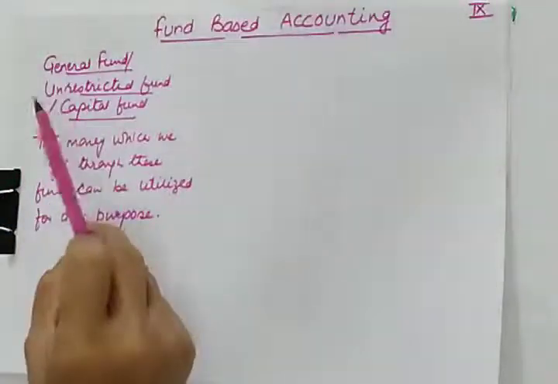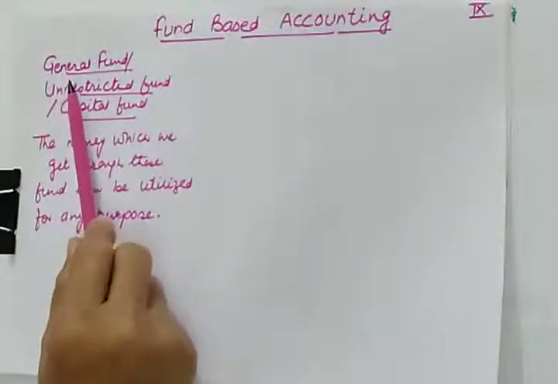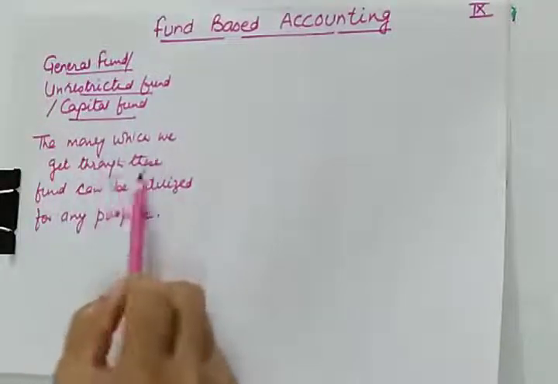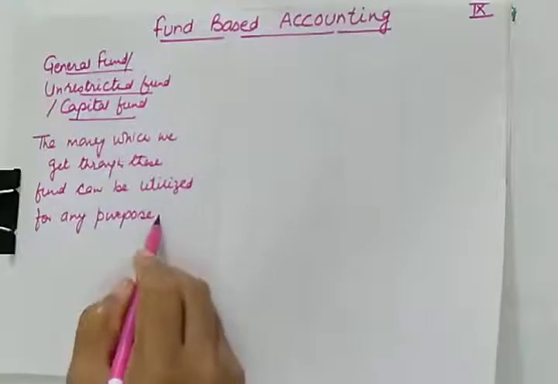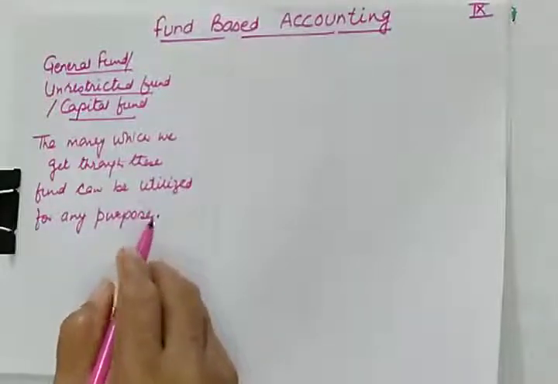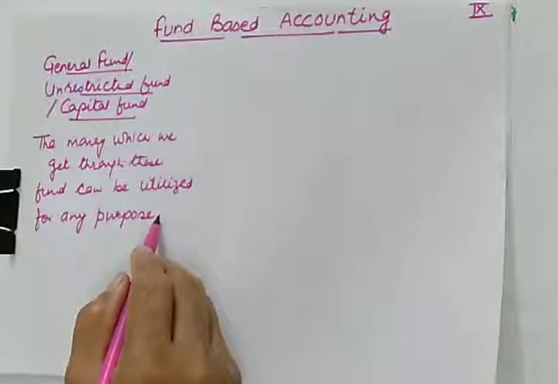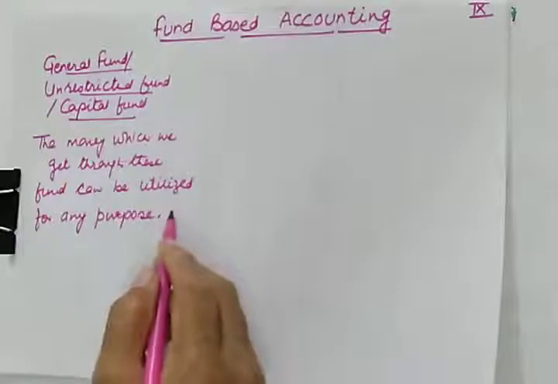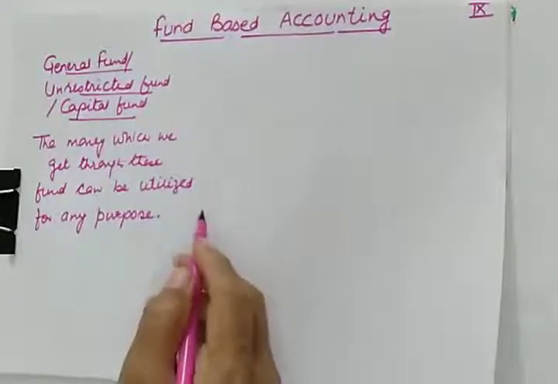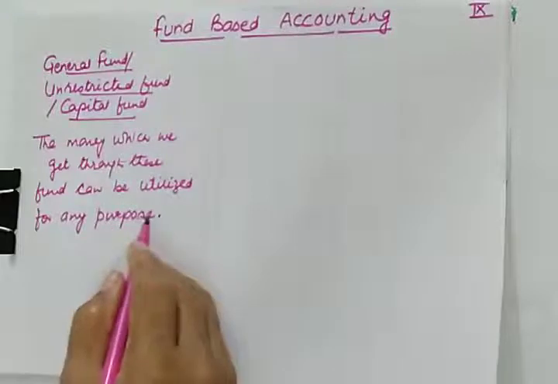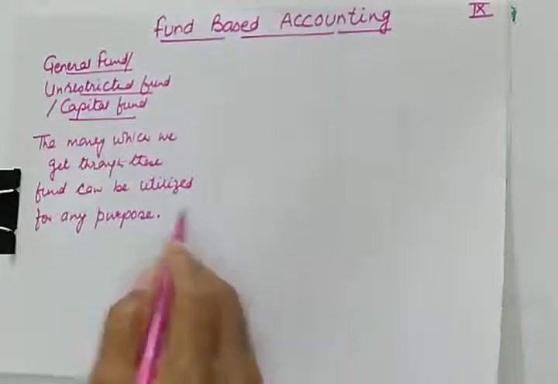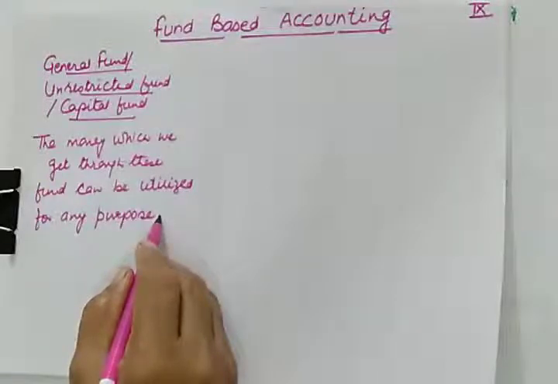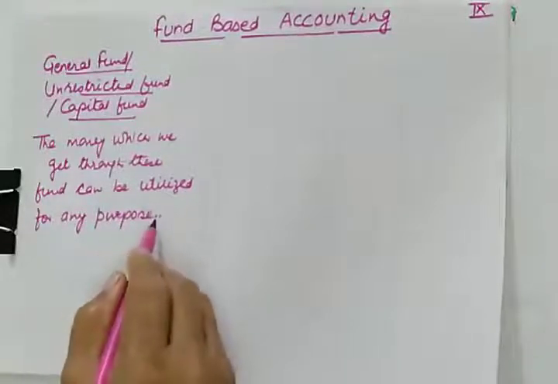Dear student, in the previous lecture we learned the meaning of general fund, or unrestricted fund, or capital fund. The money we get through these funds can be utilized for any purpose, because the purpose for which these funds are received was not defined. For example, in schools these funds can be used to purchase library books or for distribution of prizes. In a hospital, this fund can be used for distribution of free medicines to the poor section of society.